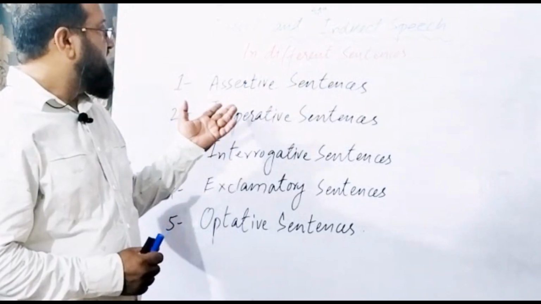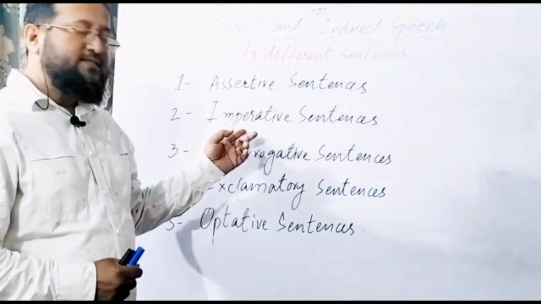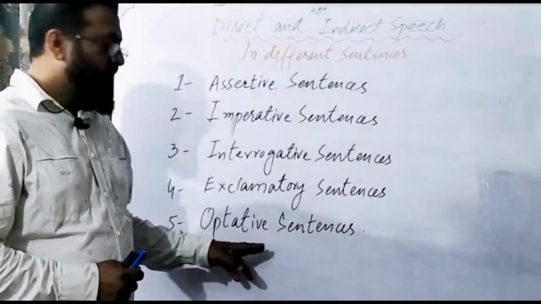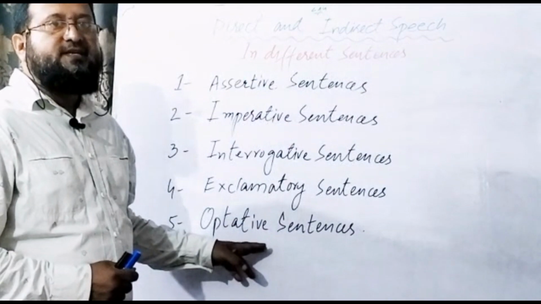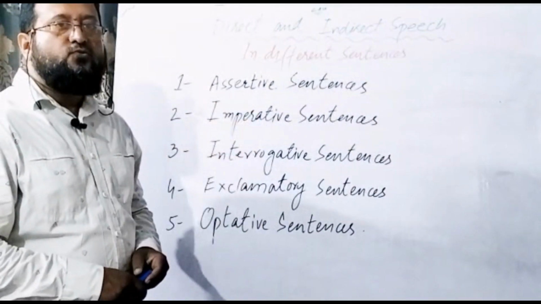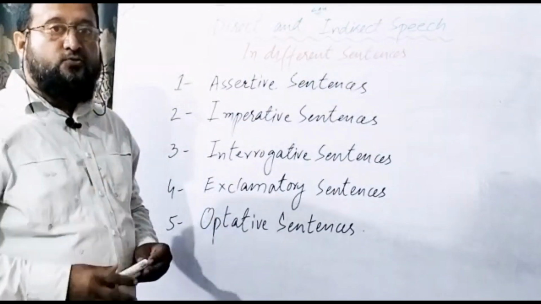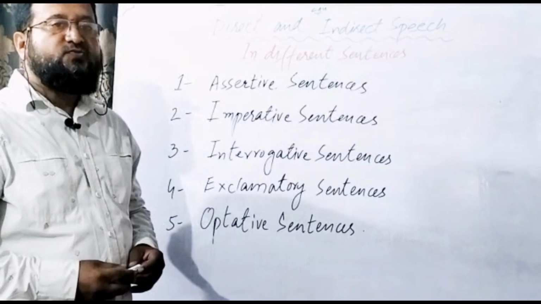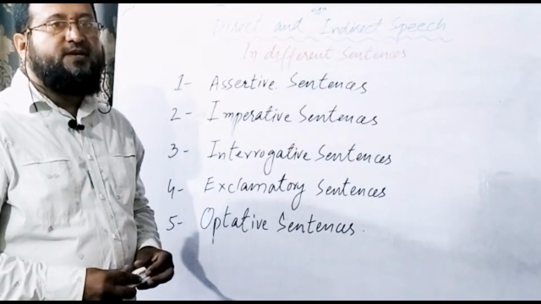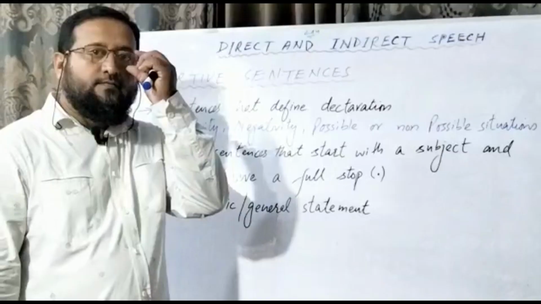There are five types of sentences: assertive sentences, imperative sentences, interrogative sentences, exclamatory sentences, and optative sentences. Now let's see these sentences one by one, their rules, how we have to apply them in different situations, and what rules we have to follow. In this way you will have a very good understanding of the use and rules of converting direct speech into indirect speech and indirect speech into direct.